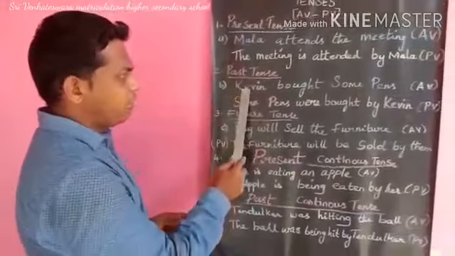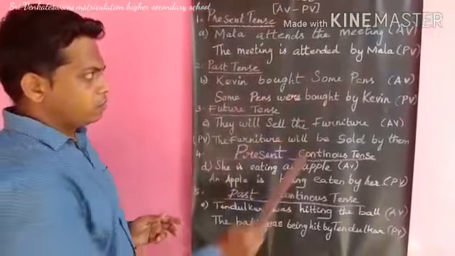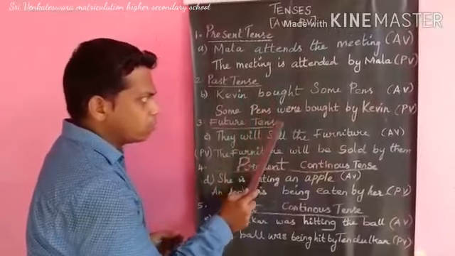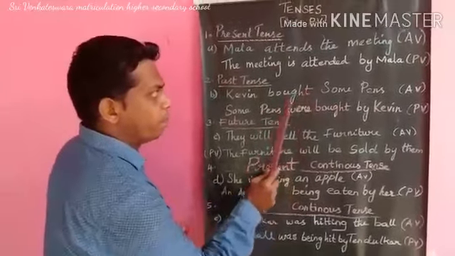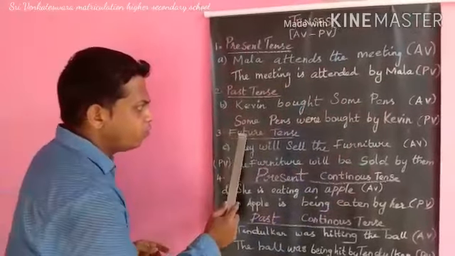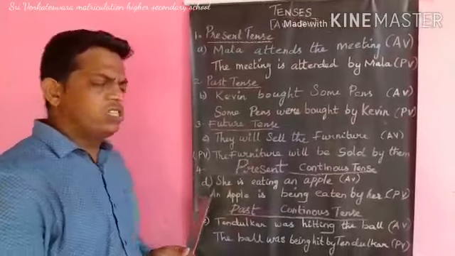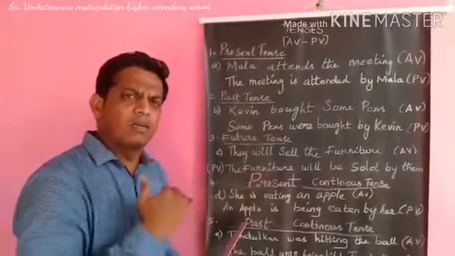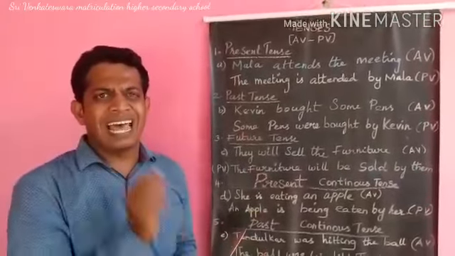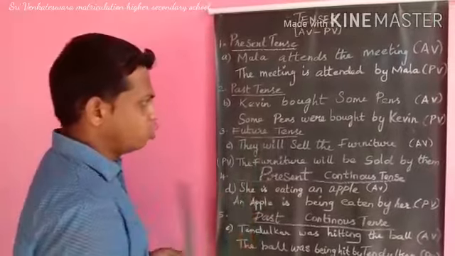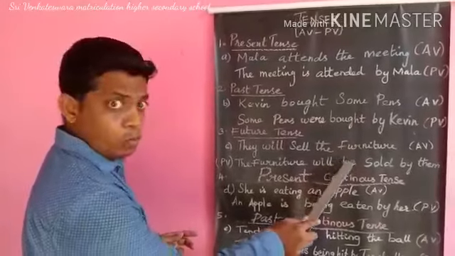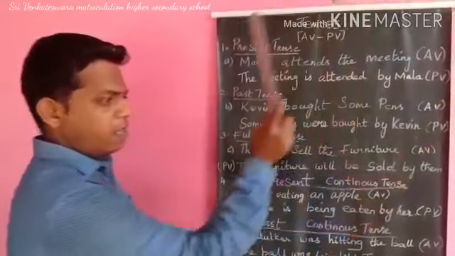Next one, past tense. Kevin bought some pens. Some pens were bought by Kevin. Since pens is plural, I have used the word were, and it is past tense. So, were bought by Kevin. Next one, future tense. Generally, for the modal verbs like can, could, may, might, shall, should, will, would, and must, for these nine words, add be. Exactly here also. They will sell the furniture. The furniture will be sold by them.